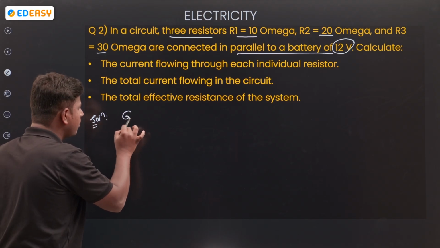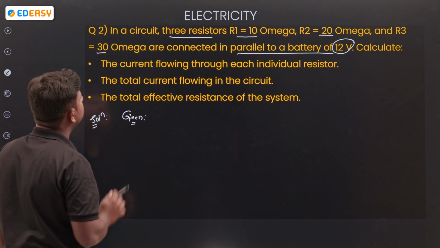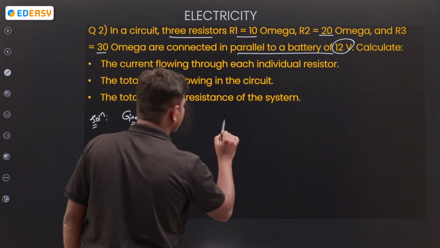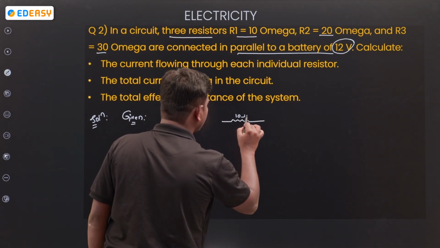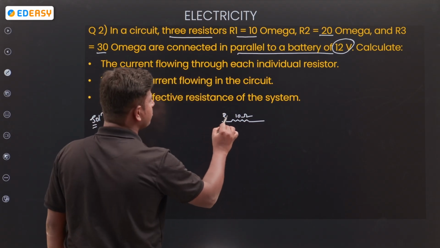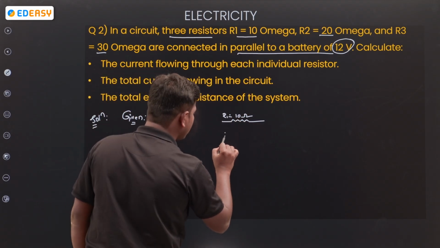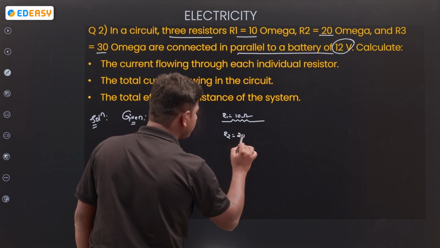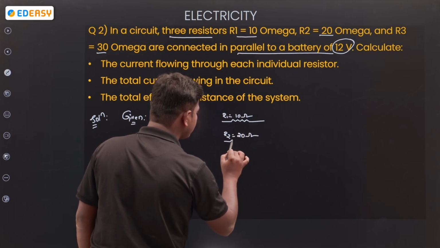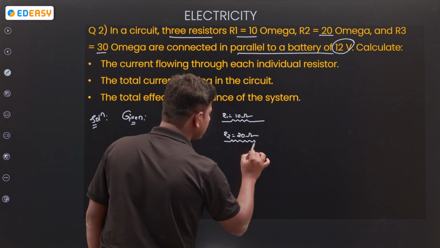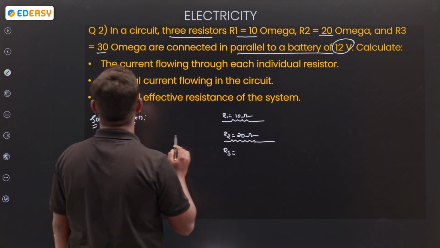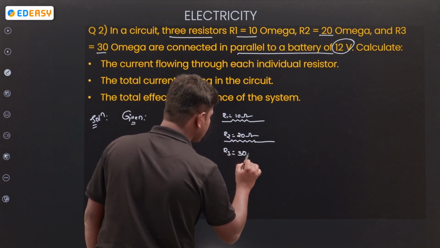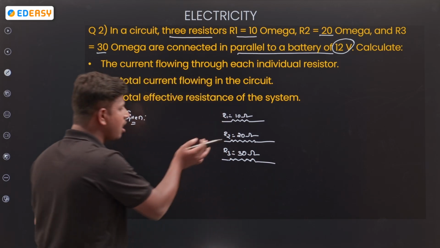Given what? Three resistors are there. R1 10 ohms. Next, R2 20 ohms. Next, R3 how much? 30 ohms. So I am taking R1, R2, R3.